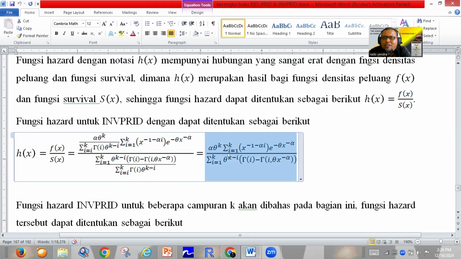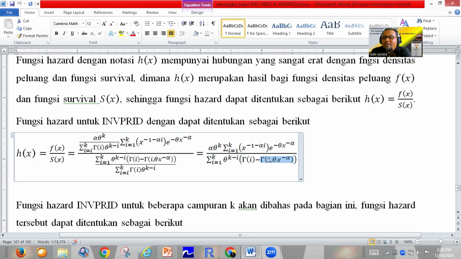The function in blue is the fixed formula for the Hazard function of the inverse power Rado-Institute distribution. We only need to know K, and the upper incomplete gamma function.